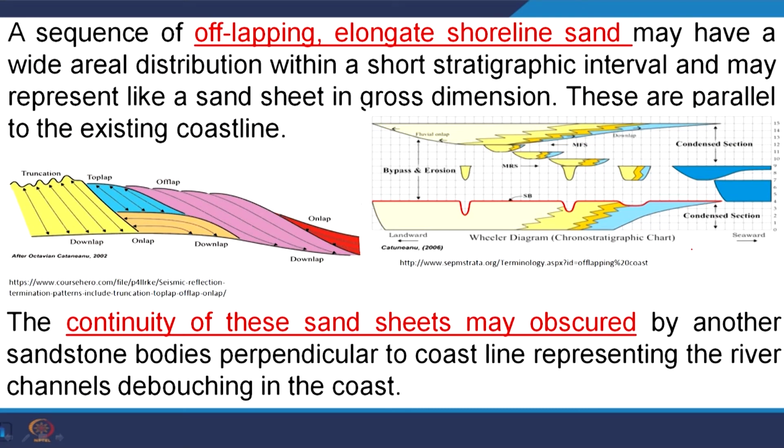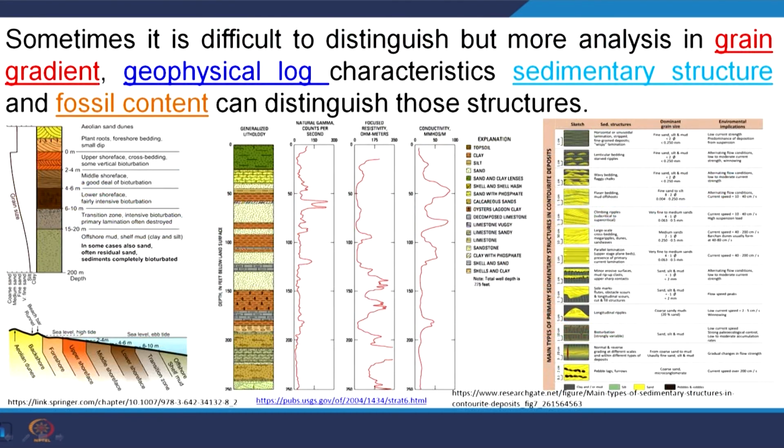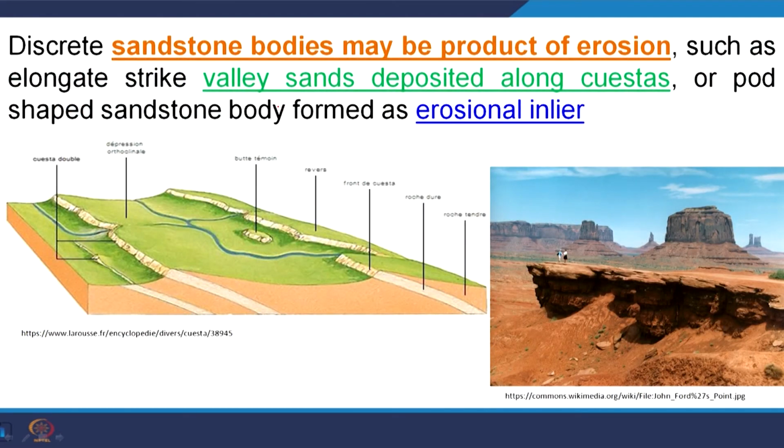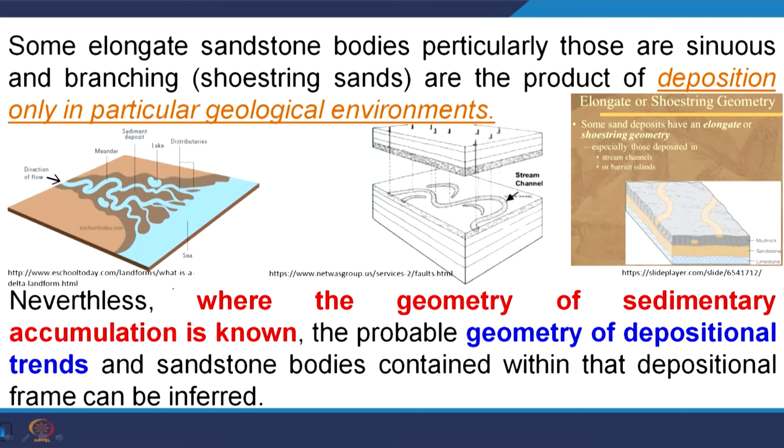Similarly, offlap and onlap, as we have already discussed, come from the migration of the coast or shoreline, and they also create sand sheet type deposits. Sometimes it is difficult to distinguish, but as we have discussed, based on the grain gradient, geophysical log, sedimentary structure and fossil content, these sandstone bodies can be distinguished. A sandstone body may also be a product of erosion, like the erosional inliers you get here. Similarly, sands formed on coasts can form sandstone bodies like that.